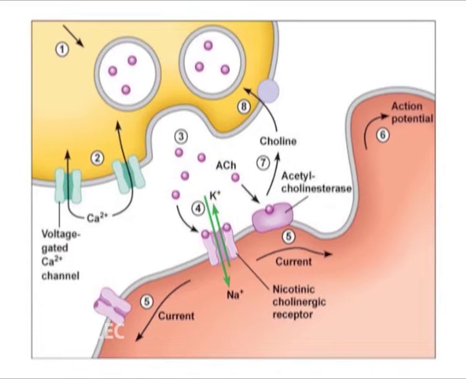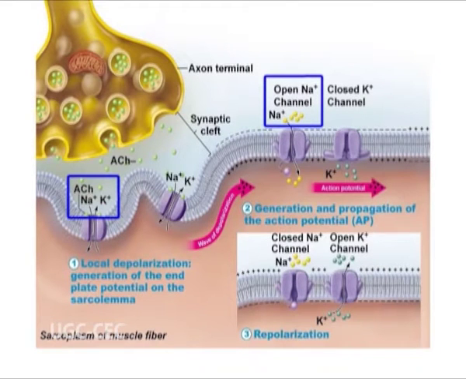As the neurotransmitter binds, these ion channels open and sodium ions cross the membrane into the muscle cell. This reduces the voltage difference between the inside and outside of the cell, which is called depolarization. As acetylcholine binds at the motor end plate, this depolarization is called an end plate potential. The depolarization then spreads along the sarcolemma and down the T tubules, creating an action potential. The action potential triggers the sarcoplasmic reticulum to release calcium ions, which activates troponin and stimulates muscle contraction.